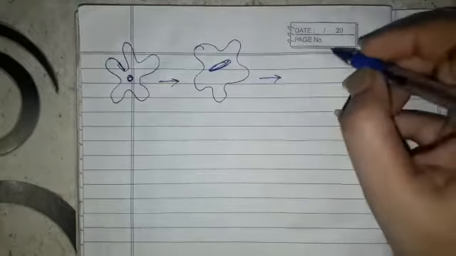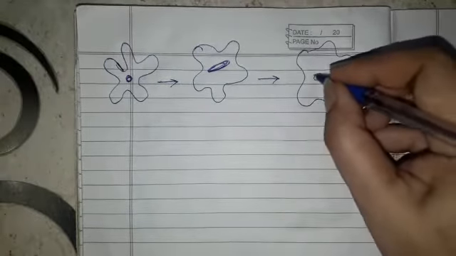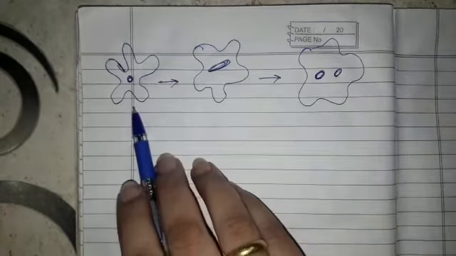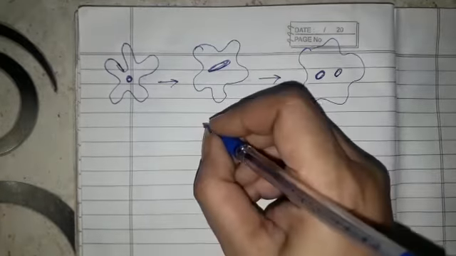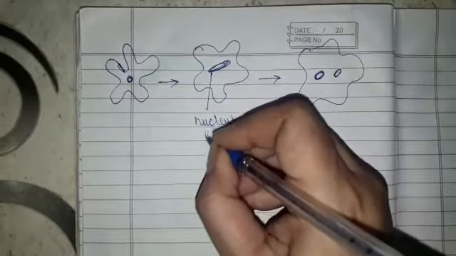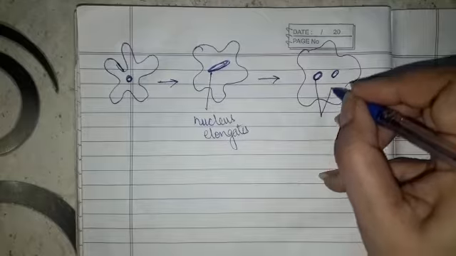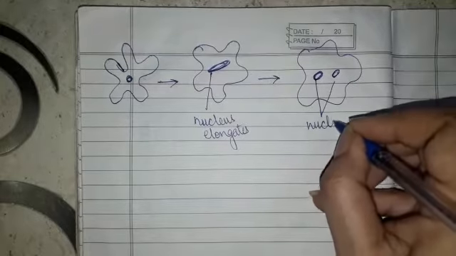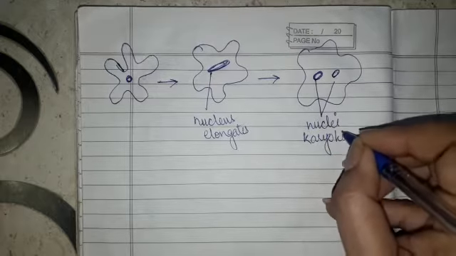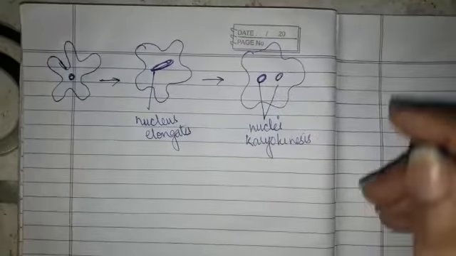Then the nucleus divides into two. These are the two nuclei. Division of nucleus is called karyokinesis. यानी हम क्या बोलेंगे, क्या हुआ, karyokinesis हुआ, nucleus divide हो गया.